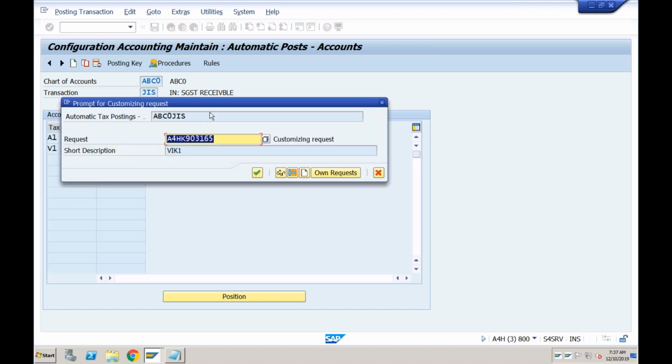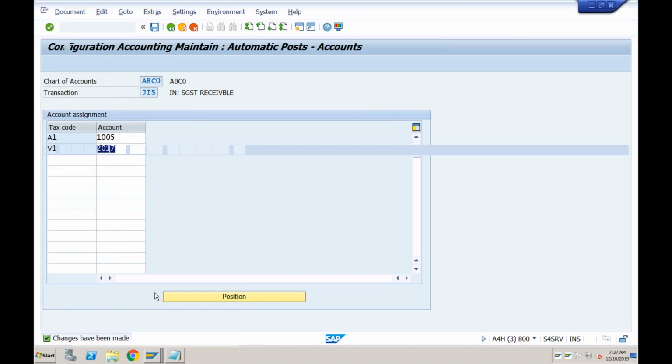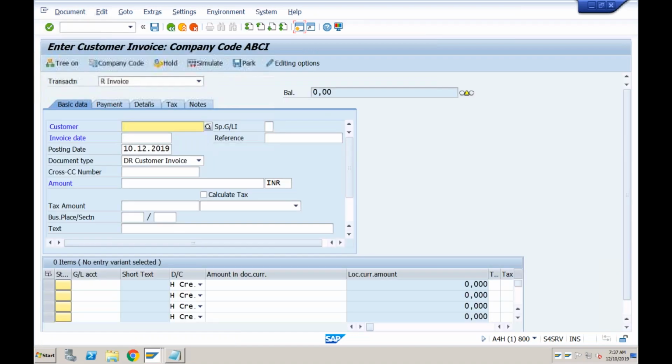Okay, and save it. Right? So now let's try to create one more transaction using FB70 because this time it is output tax.